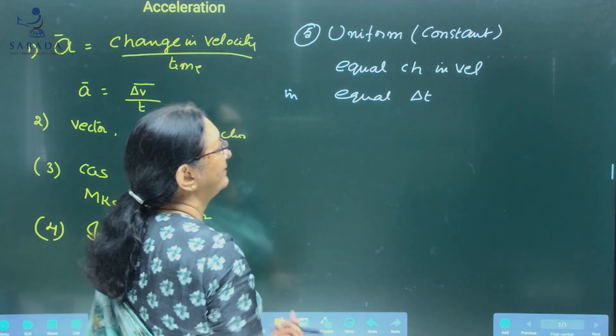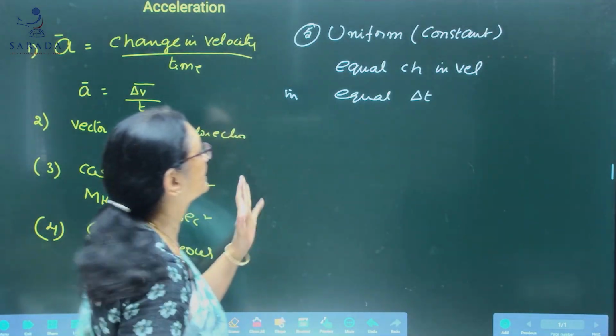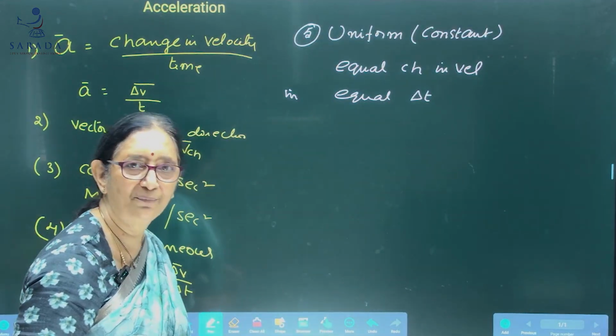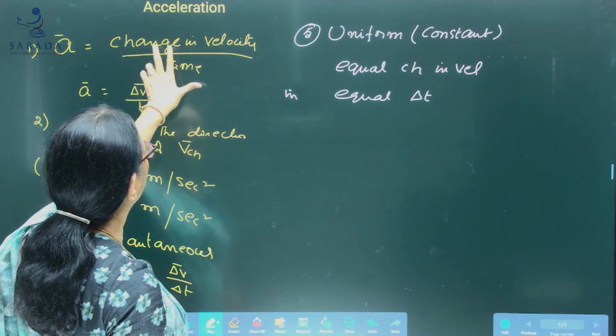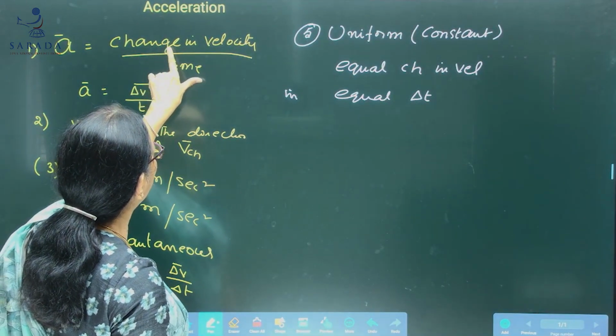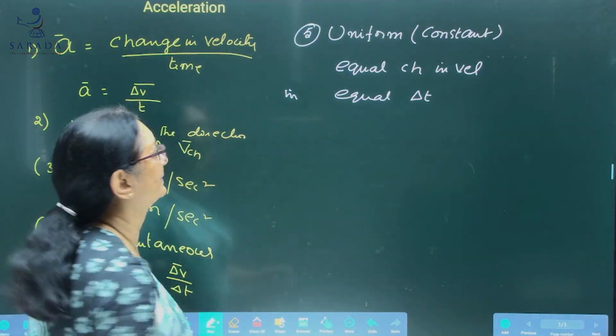Acceleration is said to be uniform if the body has equal changes in velocity in equal time intervals.